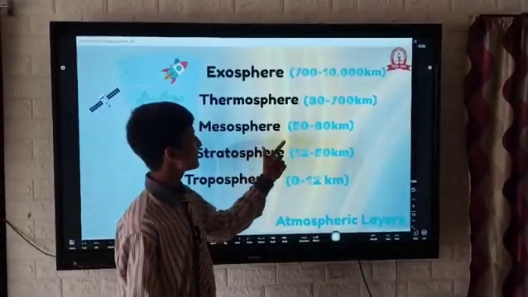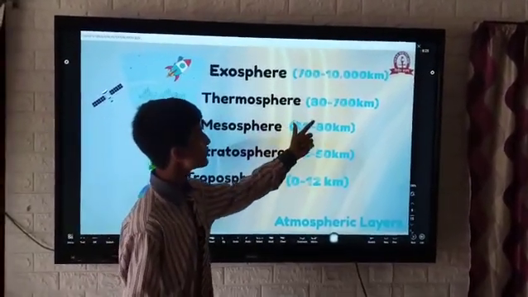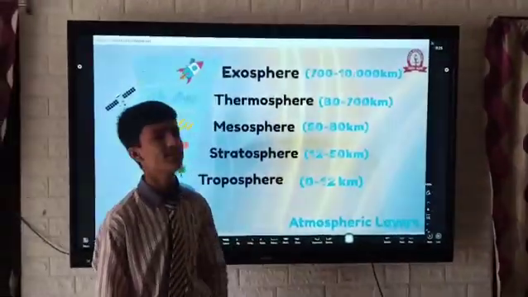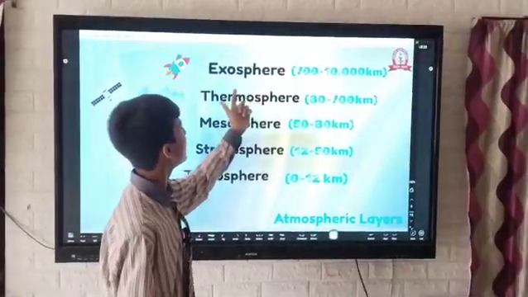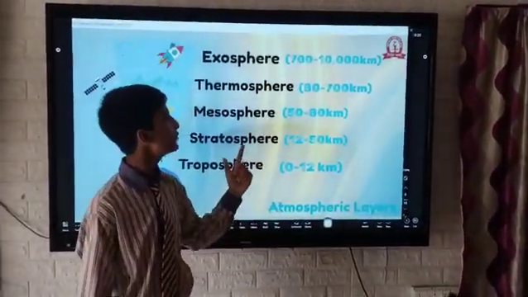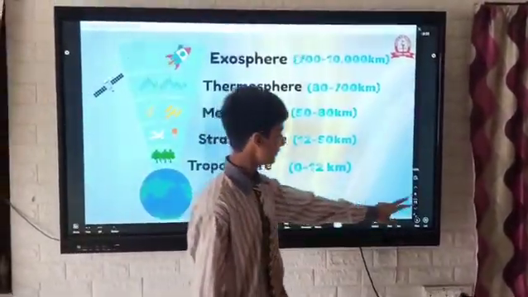Mesosphere, which extends 50 to 80 km. Thermosphere, 80 to 700 km, and thermosphere is the hottest layer of the atmosphere. Now, exosphere, it is the last layer of the atmosphere which extends from 700 km to 10,000 km.